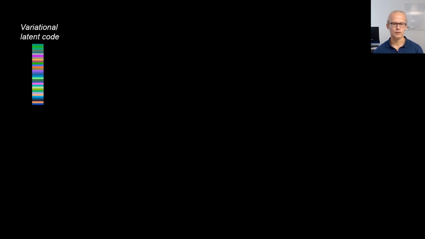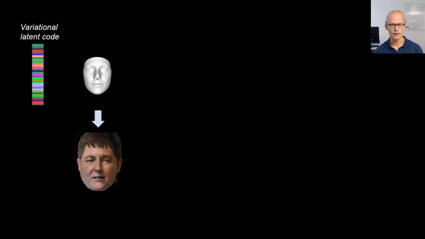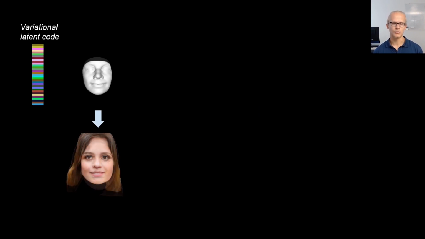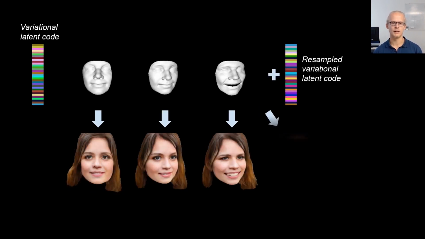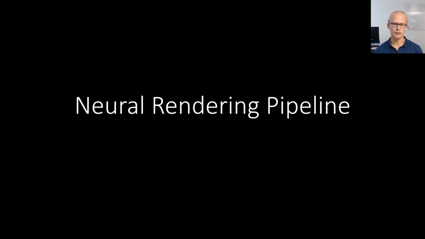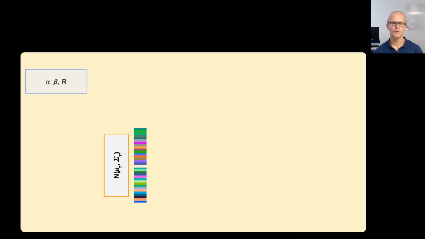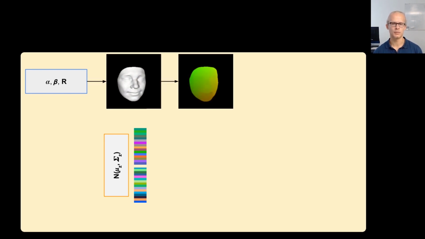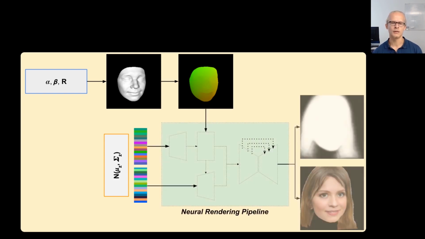Veritex is a generative model. It can sample latent codes for novel identities and use the graphical controls to render extreme poses and expressions. Here's a description of our neural rendering pipeline. The inputs to our method are a latent identity code, sampled from a learned distribution, and graphical control parameters for shape, expression, and pose. With these parameters, the face model generates a UV map. Given that UV map and the latent code, the neural rendering pipeline generates an RGB image and a foreground mask.